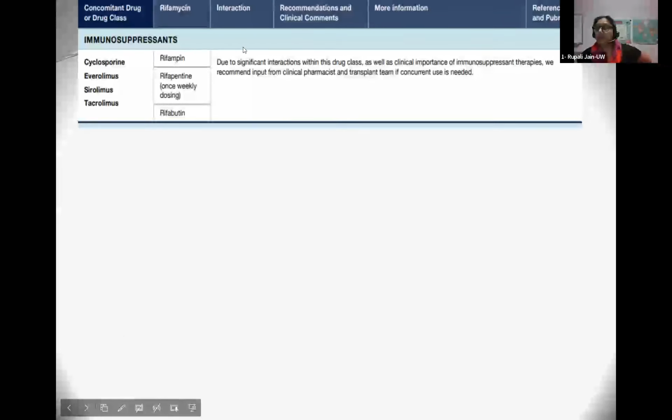Because these immunosuppressants are so important for the survival of the graft, they do recommend getting input from the transplant team or clinical pharmacist if you need to use these medications. From my experience, I've never been able to successfully have a detectable tacrolimus level in somebody who's on rifampin. So it is very difficult to do this. I have been able to use rifabutin before, but again, it requires very close monitoring and discussion with the transplant team on the best management of this.